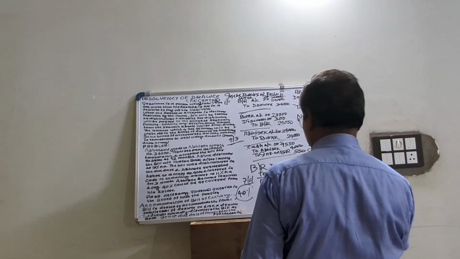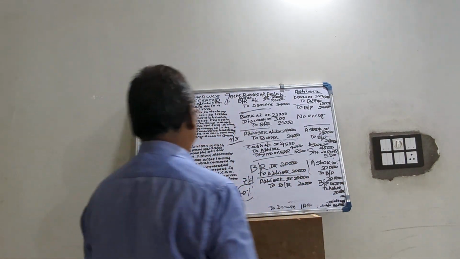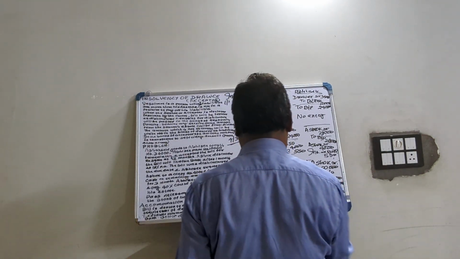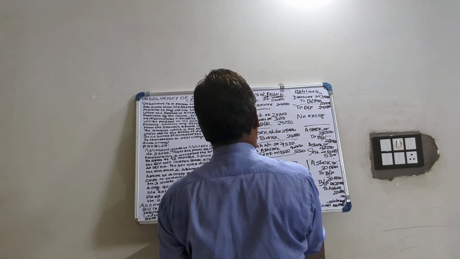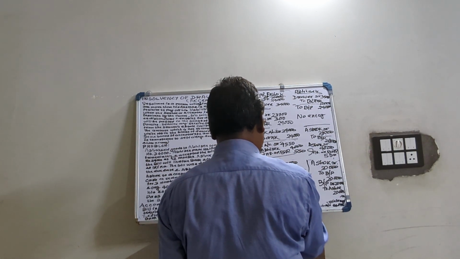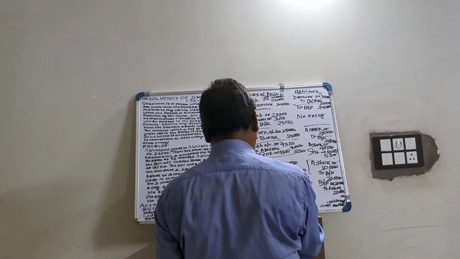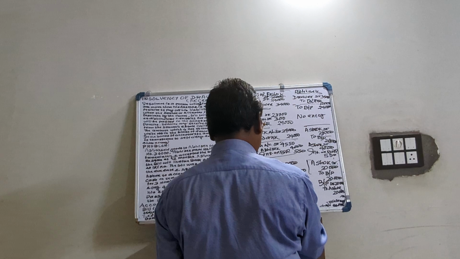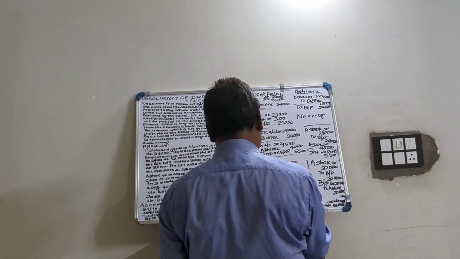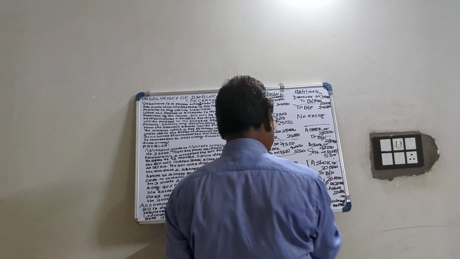Then what happened? The official receiver has recovered. Abhishek became insolvent, only 40% could be recovered from his estate. So out of 20,000, 40% recovered means 8,000 recovered. So the drawer will write, bank account debited 8,000, bad debt account debited 12,000, to Abhishek because he is receiving from Abhishek, or official receiver of Abhishek.